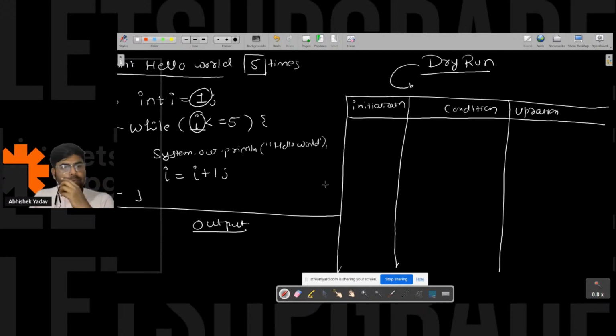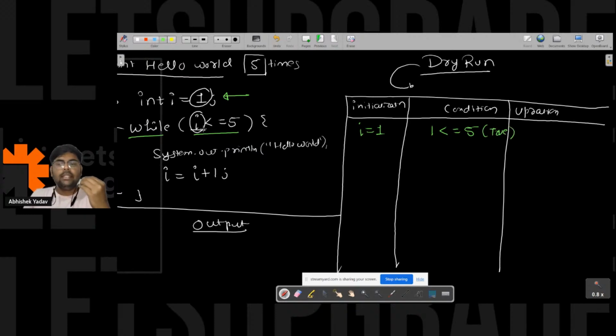Okay, so here let's try to execute the code. I am at this line, int i is equal to 1. I am taking a variable i and initializing it with 1. After that, I have the while keyword, so I will check the condition. The condition is: i is less than equal to 5. The value of i is 1 here. So 1 is less than equal to 5? Yes, it is true.